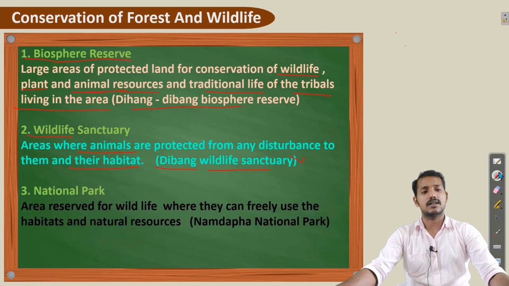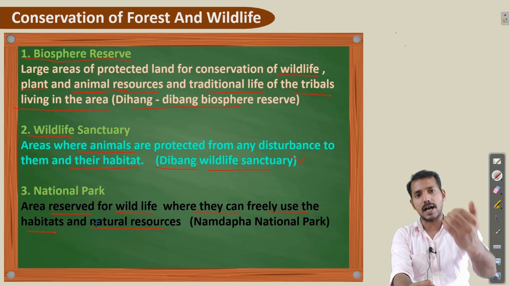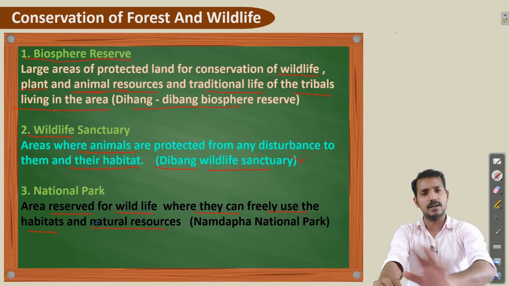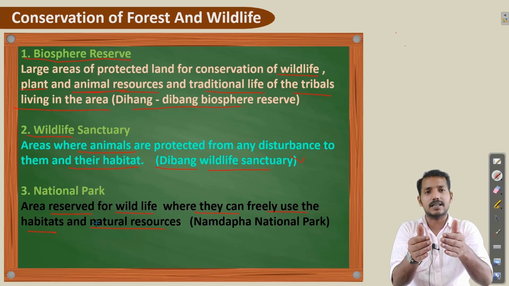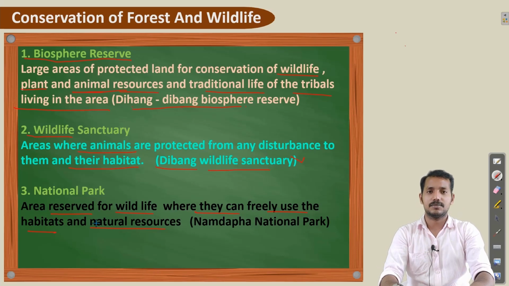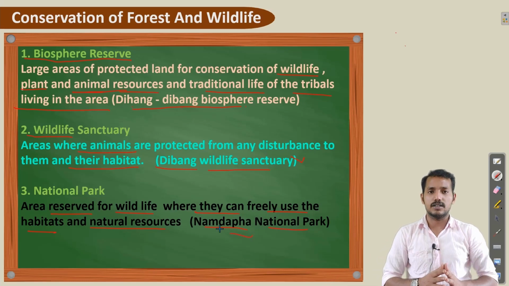Next one is national park. A national park is an area reserved for wildlife where they can freely use the habitat and natural resources. That means the complete wildlife, not only the animals, including the plants, forests, everything, even microorganisms, will be preserved in that particular area. That is why we can say in another way that a national park is a reserve forest. Okay, so this is another kind of protected area. Namdapha National Park is one of the famous national parks in Arunachal Pradesh.